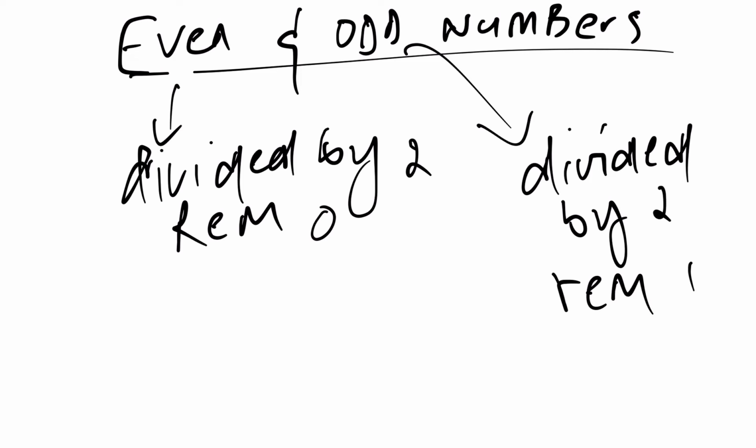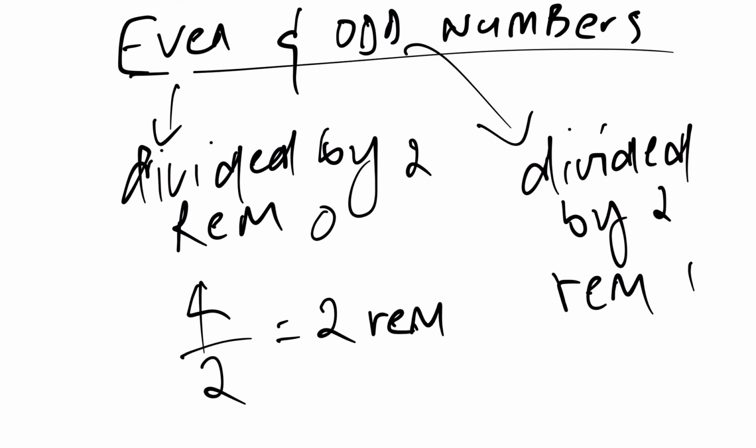Noma ngithi iba ne remainder. So ase ngibuyela kuma even numbers, ase ngibhekise nga 4 nje. 4 nomdivide nga 2 kophuma 2 as a whole number, and the remainder kuba 0. That's why we say 4 is an even number. Sibuyela ku maybe in the example ya 3. Now divide 3 nga 2 kuphuma 1, and the remainder kubang 1. So we are saying 3 is an odd number.